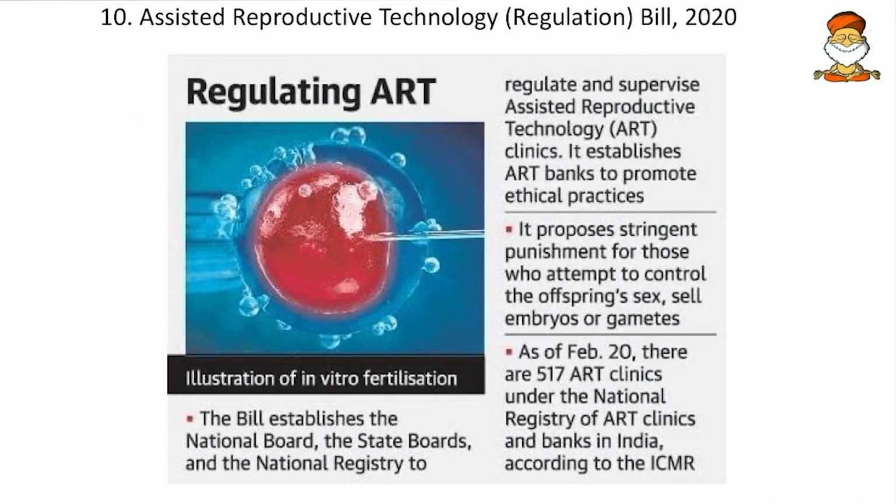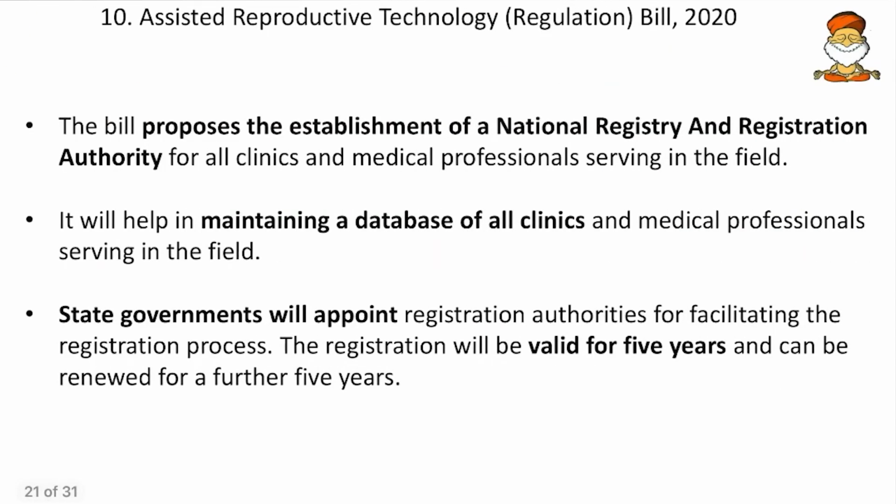So, this is being in the Parliament. We'll see some of the clauses of this. The bill proposes the establishment of a National Registry and Registration Authority for clinics and medical professionals serving in the field. So, ultrasonographers and other professionals have to register under this authority. It will help in maintaining a database of all clinics and medical professionals serving in the field. So, a proper database will be maintained to track and trace these people.